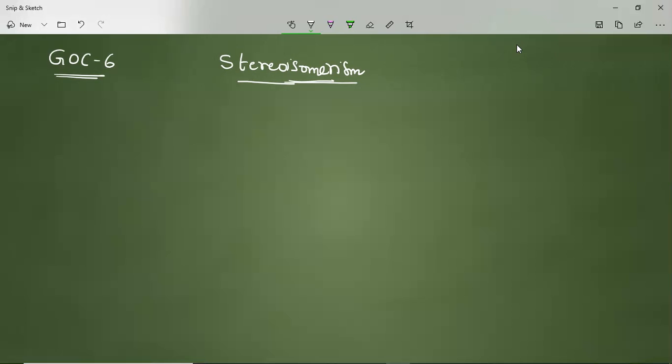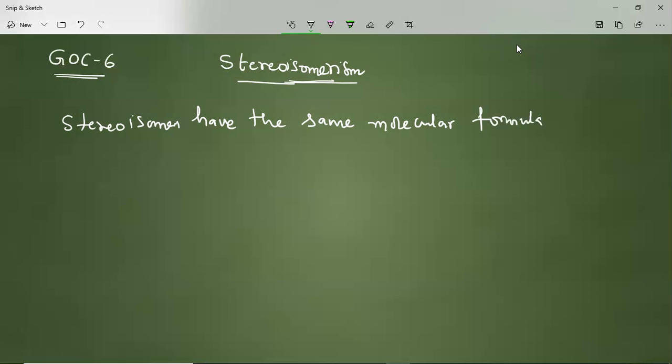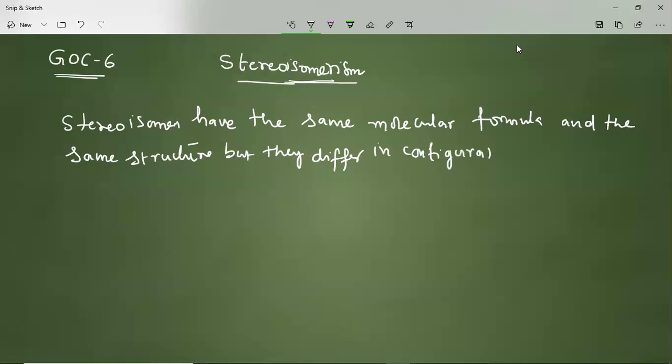What is a stereoisomer? Stereoisomers have the same molecular formula and the same structure, but they differ in configuration.